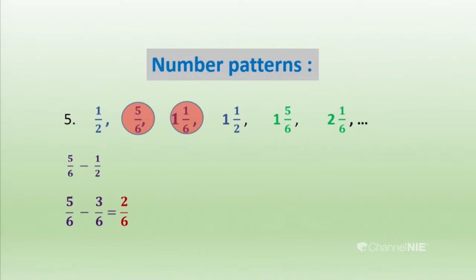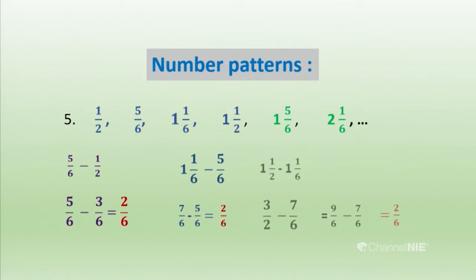When we are subtracting them, we have to subtract the second term from the third term. Then you get 2/6 as the difference. And like that we can do the same thing for the other terms. Look at that, 1 and a half. From 1 and a half you have to subtract 1 and 1/6, then you get the value 2/6 as the difference. Here also you can see a common constant value in each and every term. The constant value is 2/6.